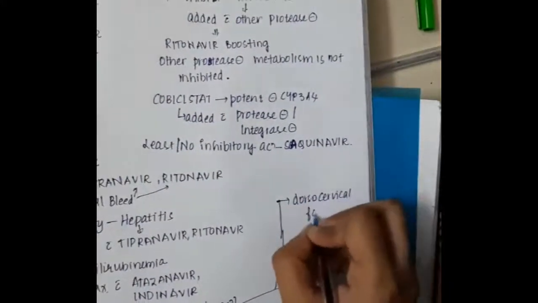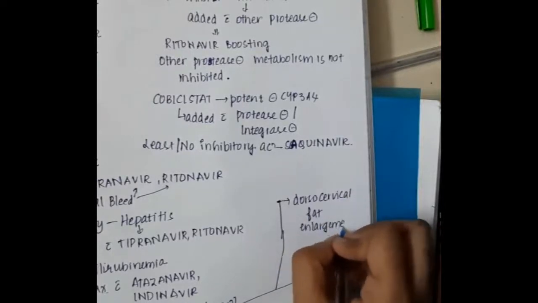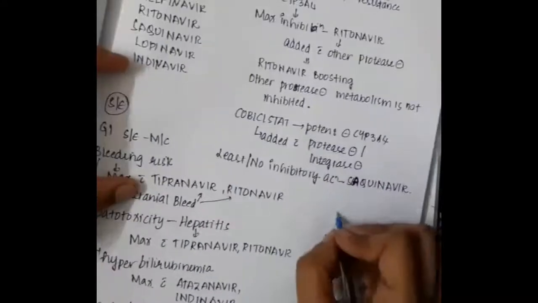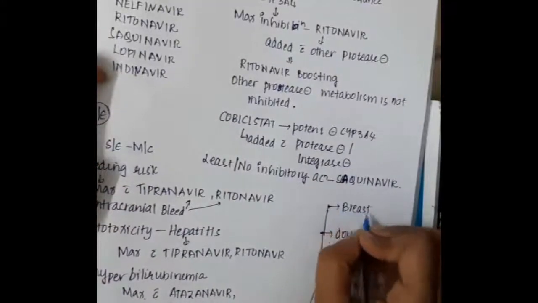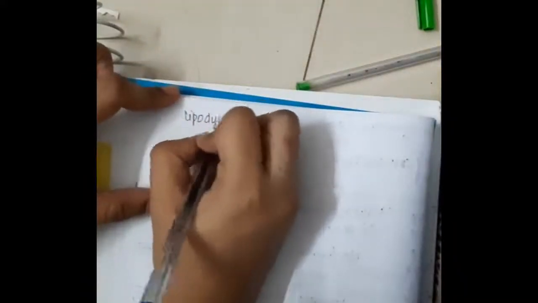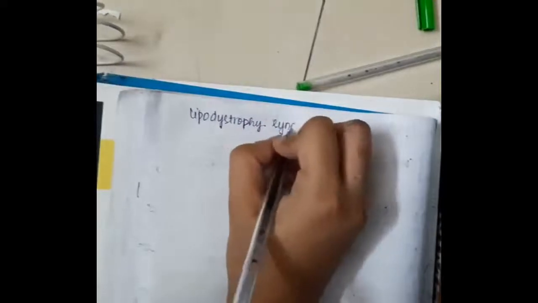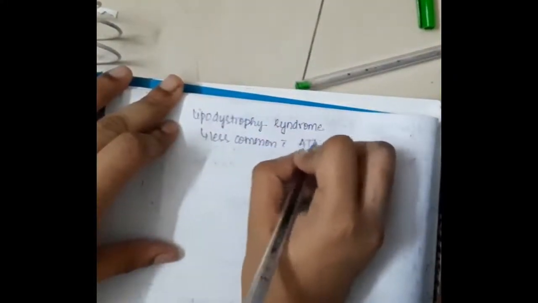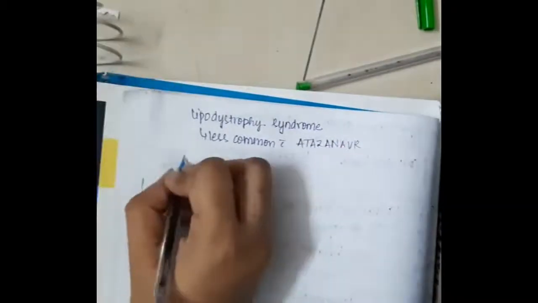It will also result in dorsocervical fat enlargement, that is buffalo hump formation, and breast enlargement. These are the main points for lipodystrophy syndrome. It is less commonly seen with atazanavir.